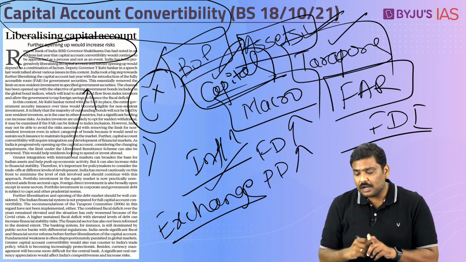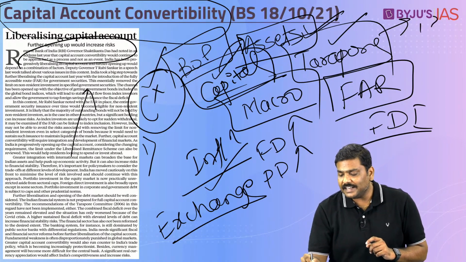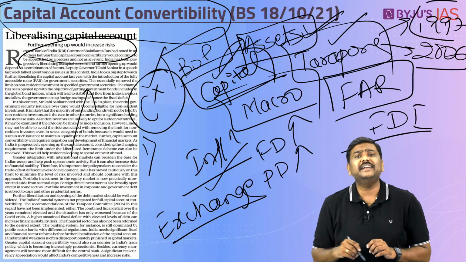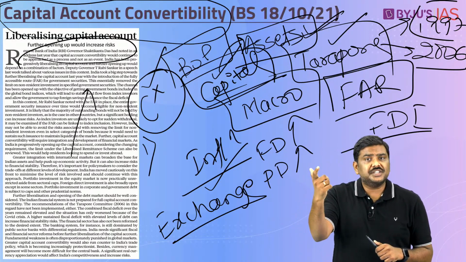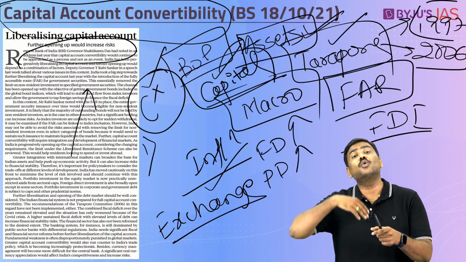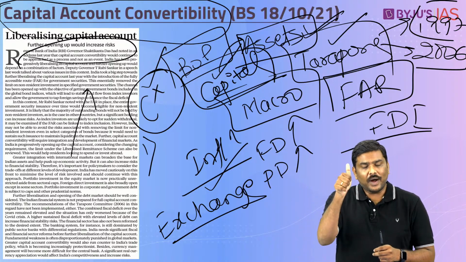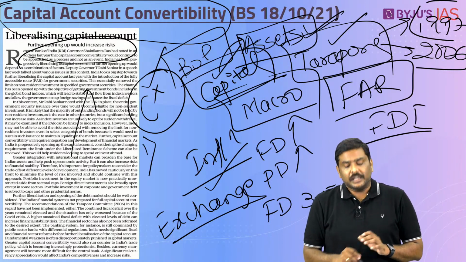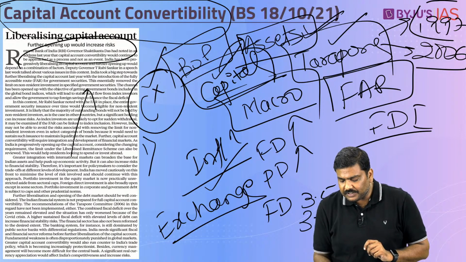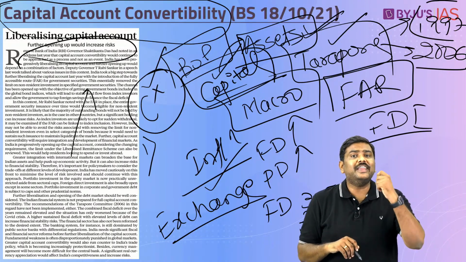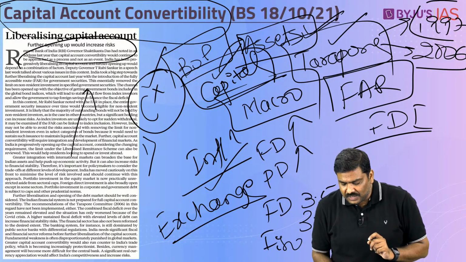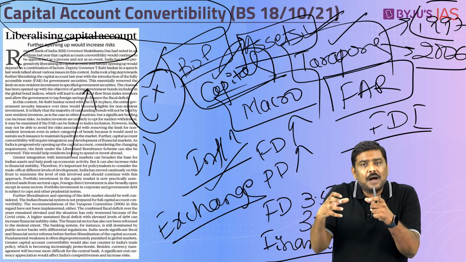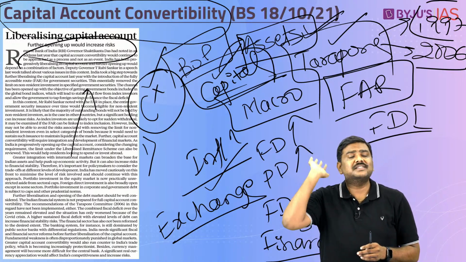For example, Tharapore committee, first committee was set up in the year 1997 and the second Tharapore committee was set up in the year 2006. In case of 1997, certain important preconditions that were prescribed by this committee in order to go for full capital account convertibility were: 1. Reducing the fiscal deficit to below 3.5% or to 3.5%, 2. Controlling the inflation rate between 3 to 5%, 3. Implementing certain very important reforms in the financial market which will strengthen the financial market. For example, reducing the NPAs, right, amalgamating or closing down the weaker banks in the Indian economy.